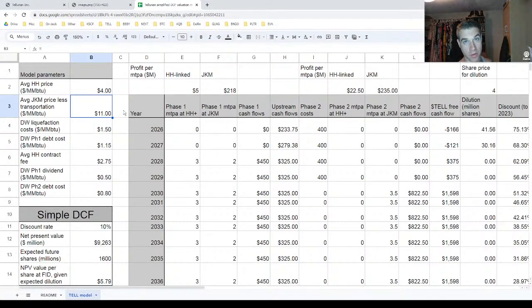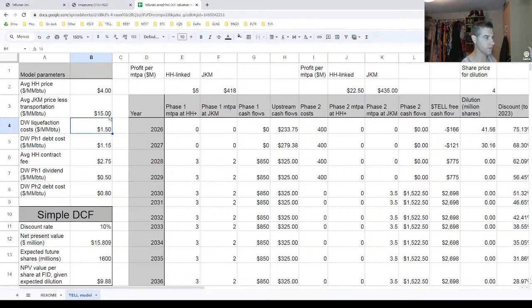That cuts both ways though, right? At the same time where I can say, hey, if it dropped from $11 to $7 for the JKM price after transportation costs, this can also go the other way, right? That $11 could go up to $15. And now all of a sudden it's actually much higher, right? Now instead of going from $6 to $3 or $2 in net present value per share, you're looking at the opposite direction, where now it's actually more like $10.